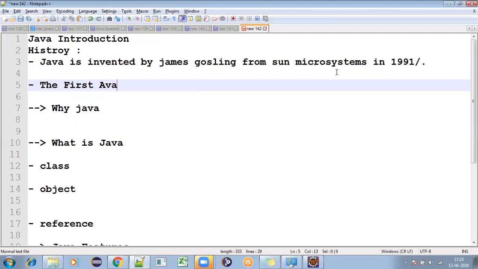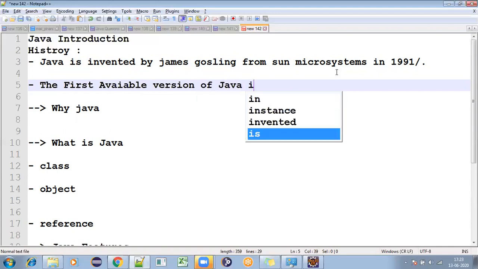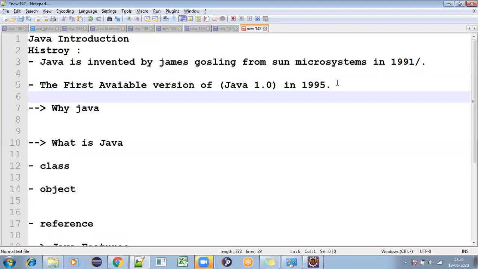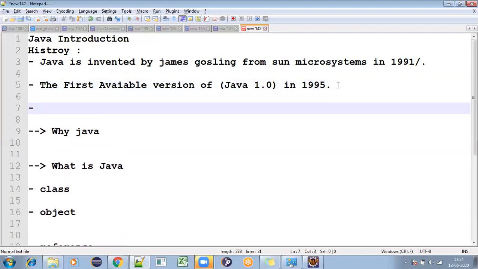The first available version, Java 1.0, is from 1995. After that, currently, who has acquired these things?